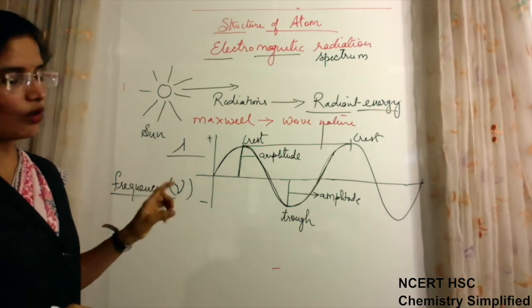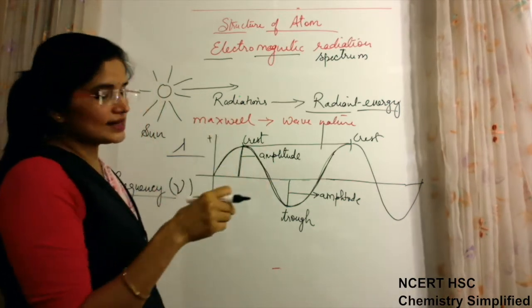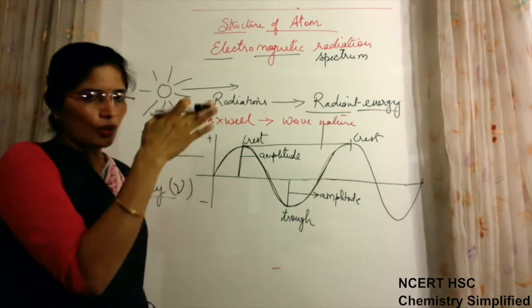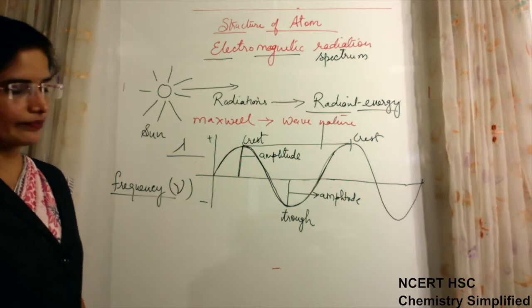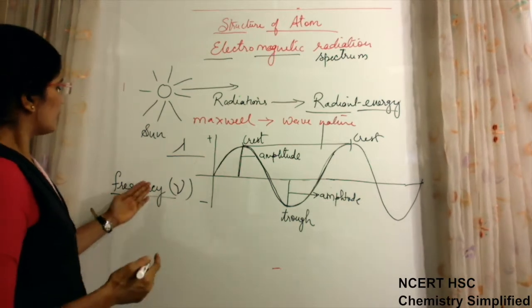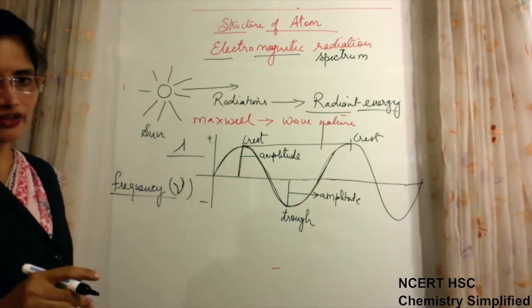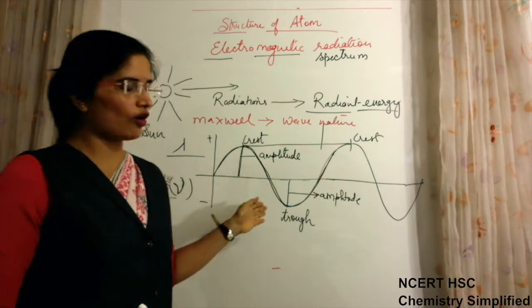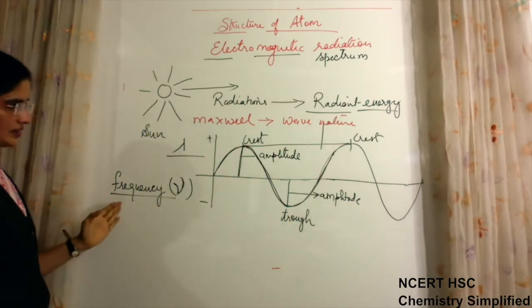The number of vibrations, or you can say the number of waves per second. In a second, how many waves are passing through a point, that is known as its frequency. So frequency, given by nu, means number of vibrations per second or number of waves per second.